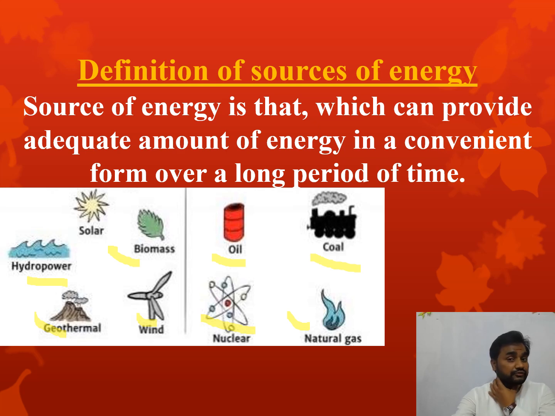So the definition of source of energy is the sources of energy which can provide adequate amount of energy in a convenient form over a long period of time. So coal we got in a solid form, that is a convenient form, yes, and we get a lot of energy also from that. Oil and then gas.